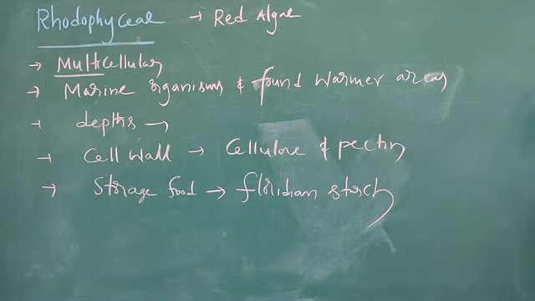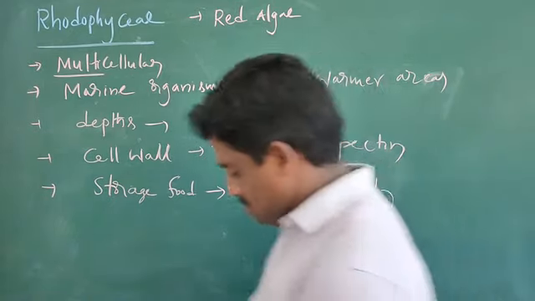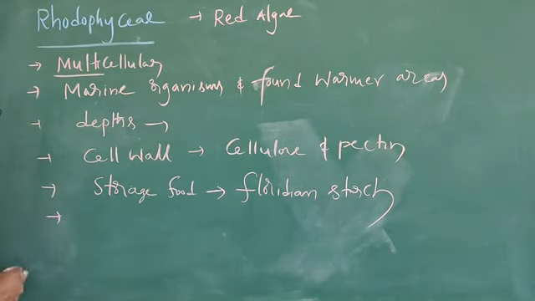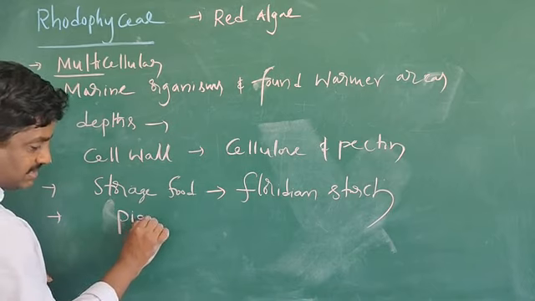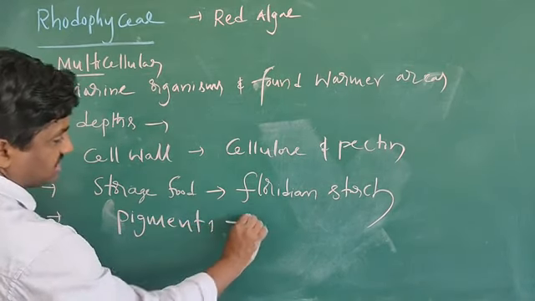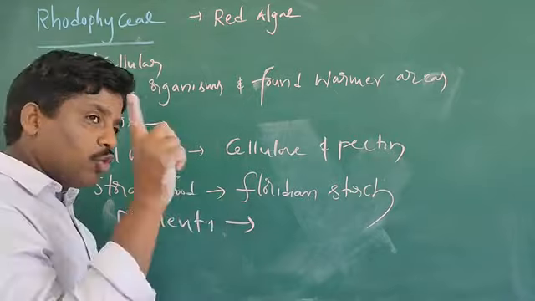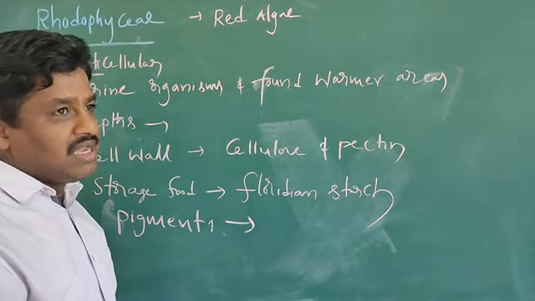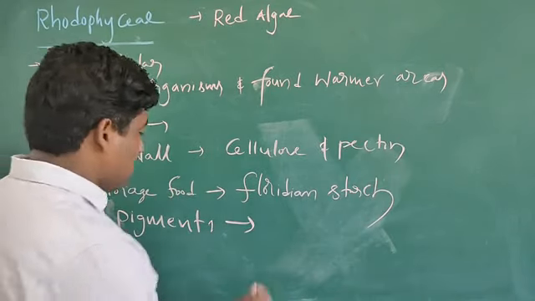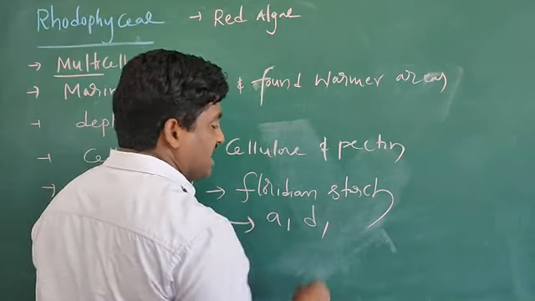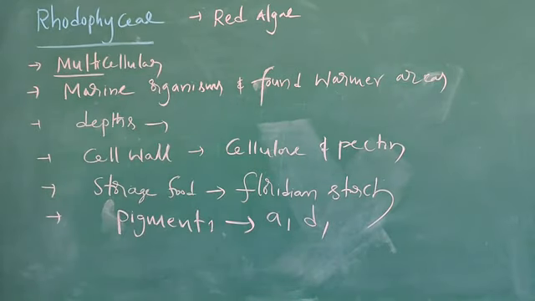Next, one more. The major pigments. The major pigments in this group, what are they? Previously, in Chlorophyceae, chlorophyll A and B are present, and in Phaeophyceae, chlorophyll A and C are present. Here the major pigments are chlorophyll A and D, and also one more, phycoerythrin is present. Phycoerythrin.